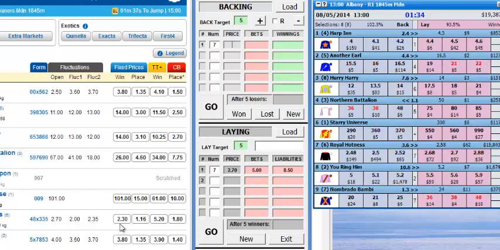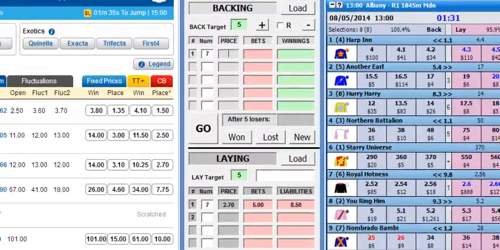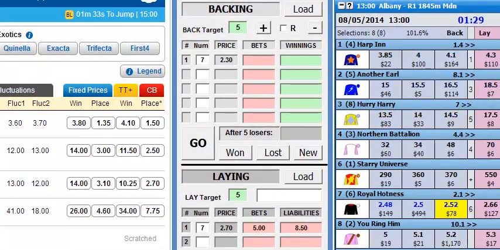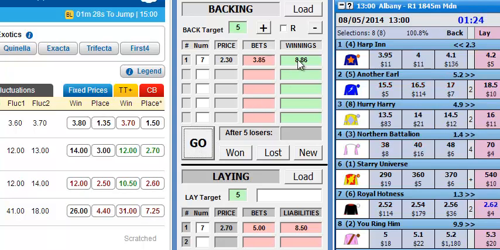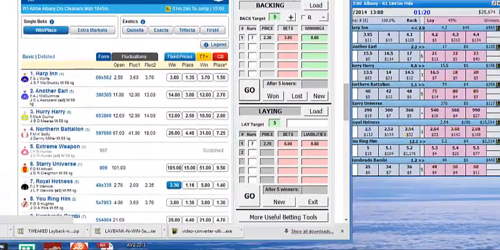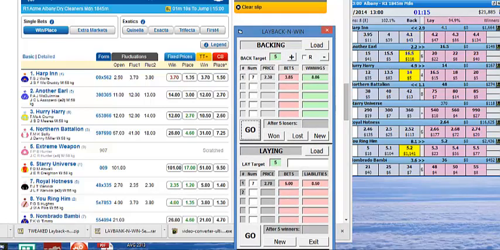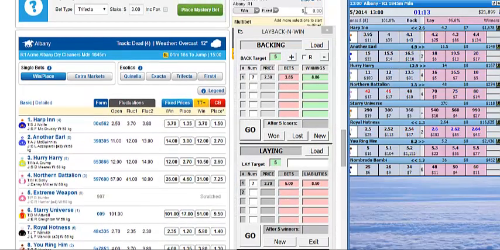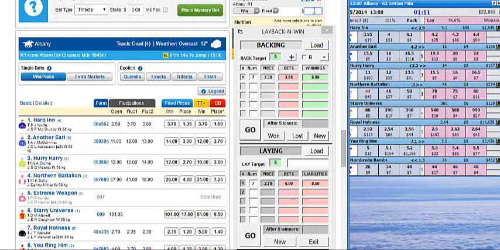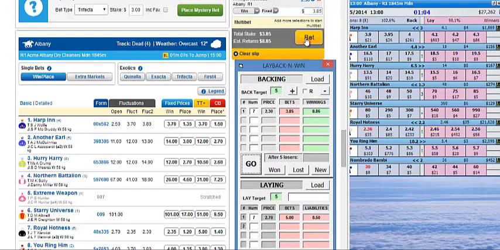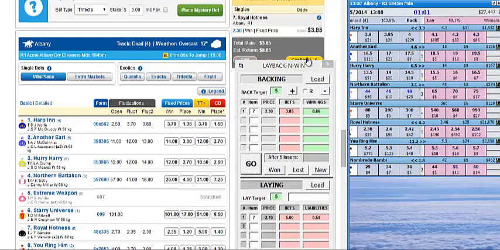You can see there it is at 2.30 on Sportsbet. So we click go, and it tells us we've got to bet 3.85. Let me bring this down so you can see what I'm doing. So we're putting in here 3.85. Confirm.